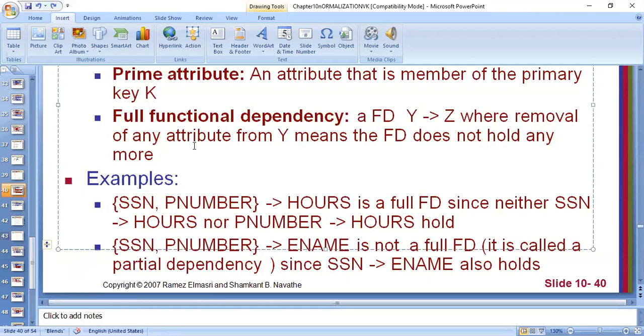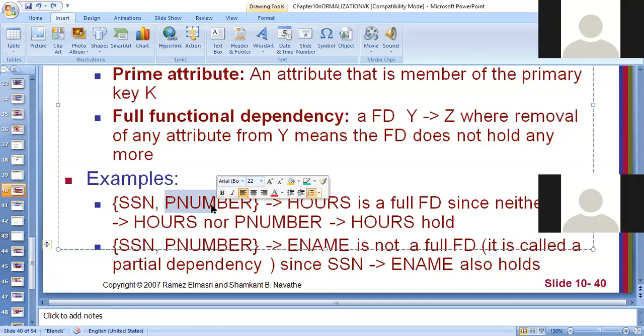Anyways, what I was telling: whenever you have a composite primary key, remember other attributes depend on the combination of both composite primary key members. If you take only one of the members, then that dependency will not be full. That dependency will be partial. For example, when we say 4B class, if I take only CR or LR, then we say there is a partial dependency, not a full functional dependency. When we take both CR and LR, then we say that the full